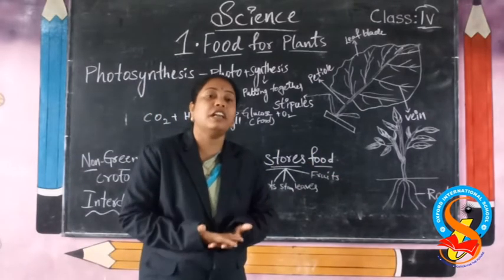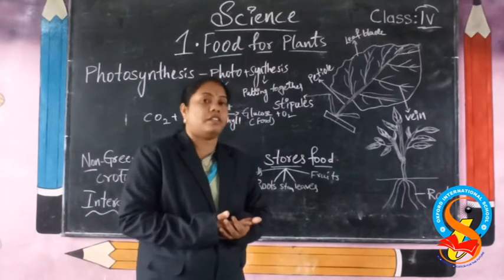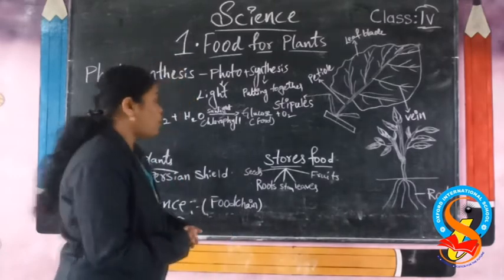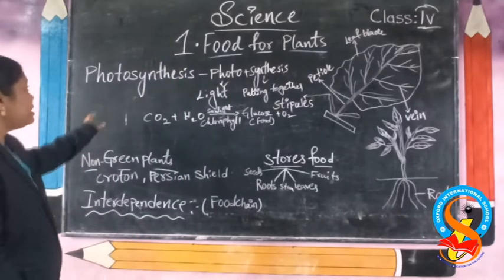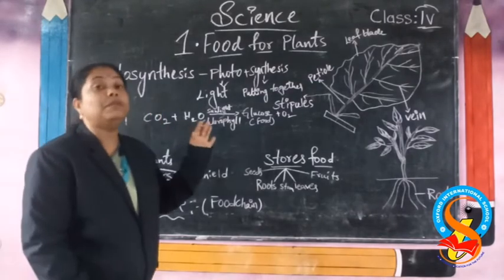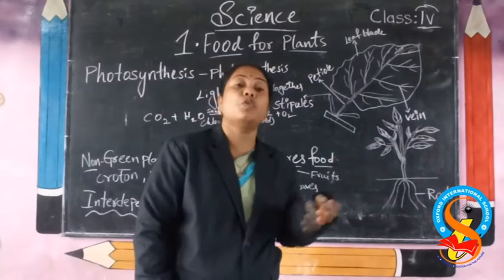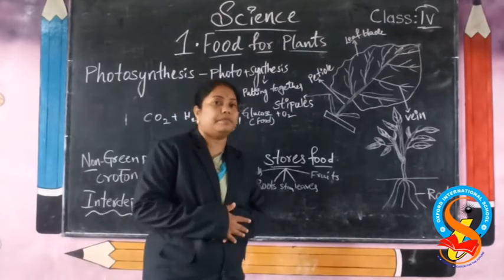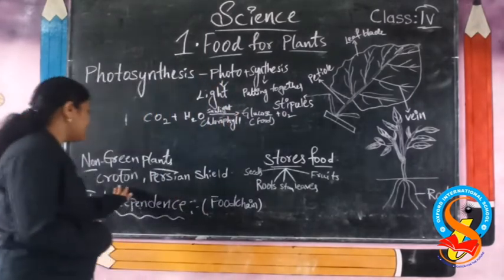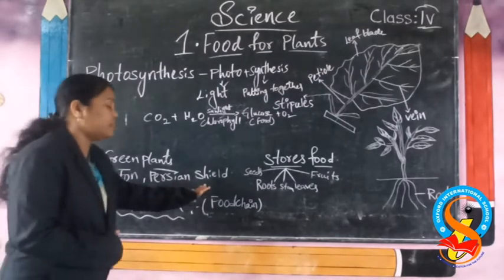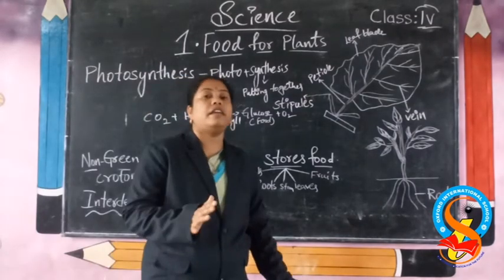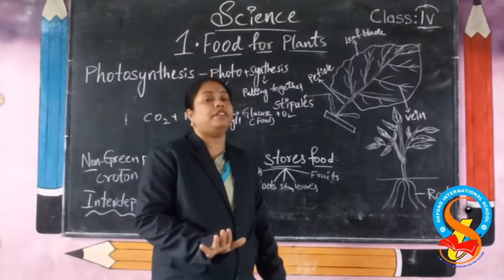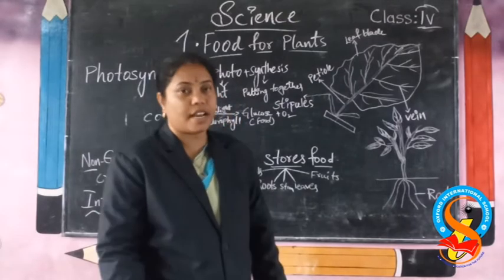Some will be green in color, some will be yellow or red in color. Those are called non-green plants. Green plants have a pigment in the leaves called chlorophyll. Through that, they are green in color. But some other plants like croton and Persian shea do not contain any green color, but they too prepare their own food. Okay, students, did you understand?